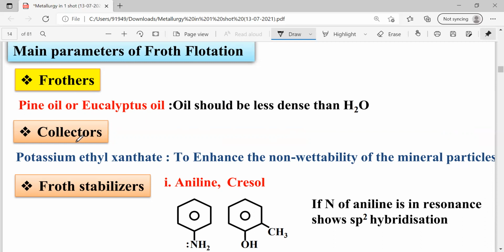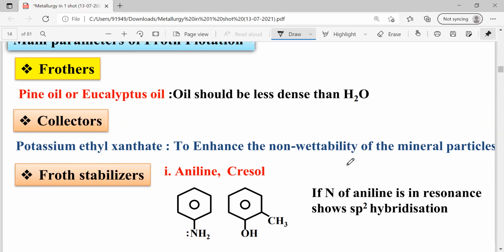And the collectors; the example is potassium ethyl xanthate. Simply you can say that xanthates are used as collectors. What is the use of collectors? They enhance the non-wettability of the mineral. When the mineral becomes non-wettable, it gets separated from the gangue particles, settling down at the bottom of the froth flotation chamber.